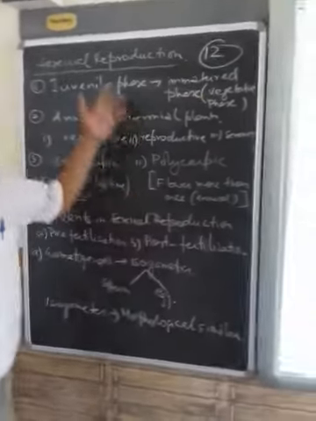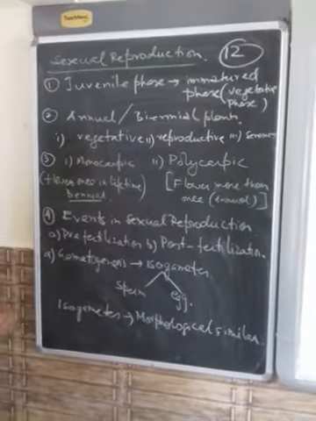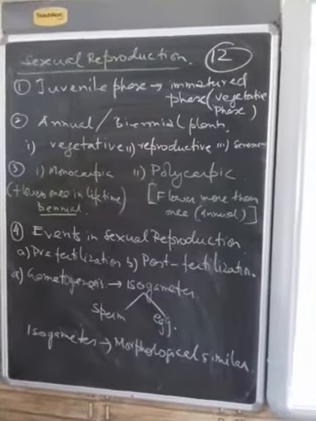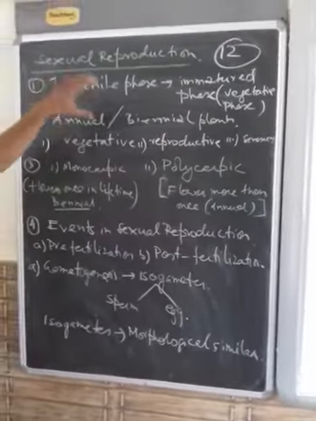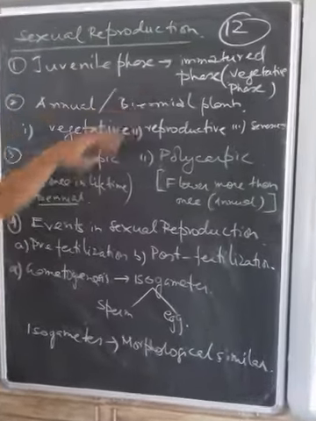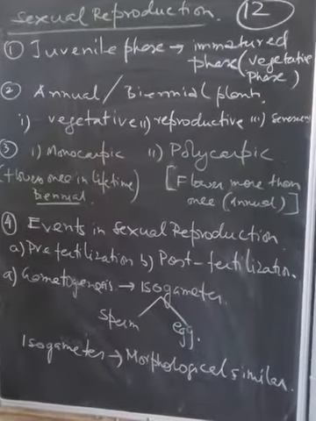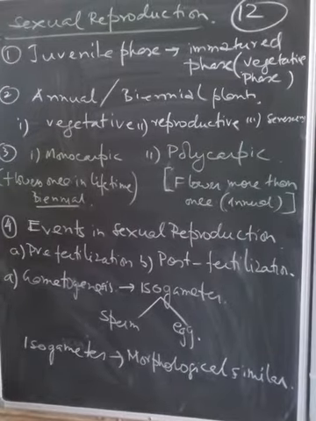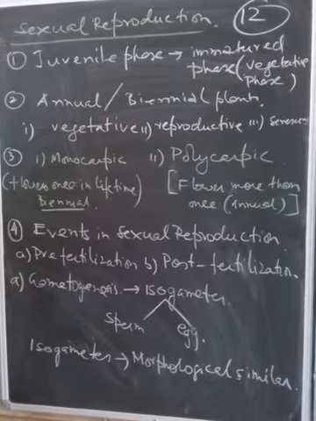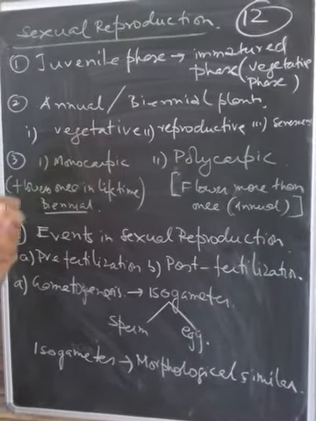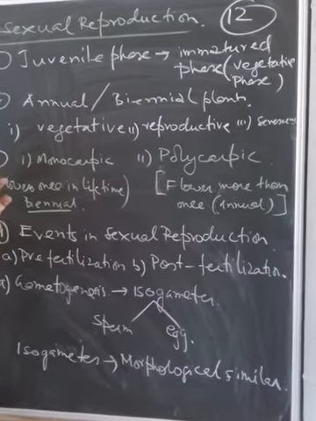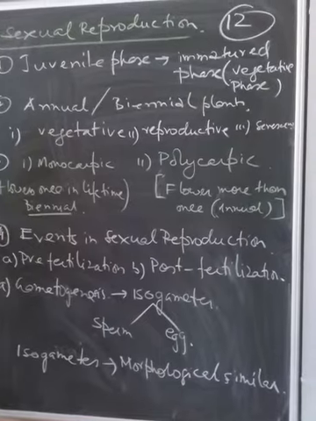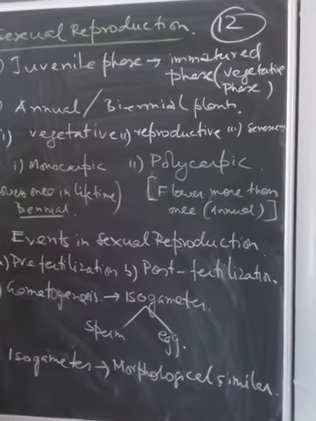Okay, today we are going to continue the chapter on sexual reproduction. Now, we know that in plants or in animals there is a juvenile phase. The juvenile phase means the immature phase. In animals, when they are sexually not mature enough to produce sperms or ovum, that phase is called the juvenile phase. In plants also there is a similar type of juvenile phase, what we call the vegetative phase.